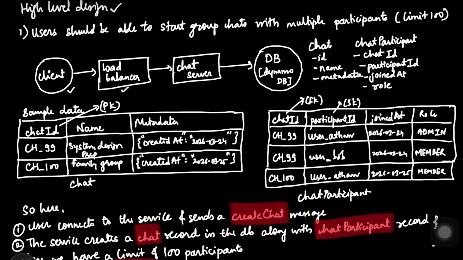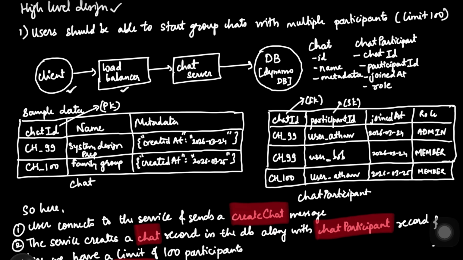Here if you see, we have a client which connects to a chat server via a load balancer, because we would have multiple chat servers in our case, so the load balancer would redirect our request to one of the chat servers, and now our client would be connected to that particular chat server via a WebSocket. So now what happens is, let's say we have two users. These two users, I will be taking the reference throughout the whole video. One user is Athar, the second user is Bob.